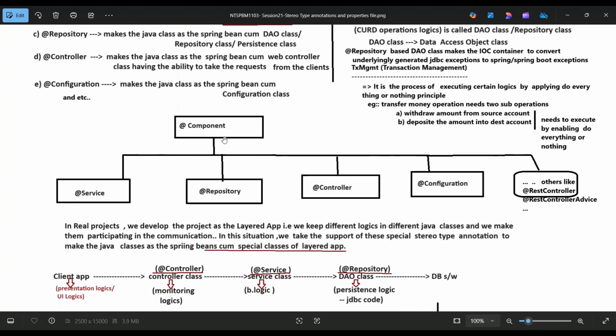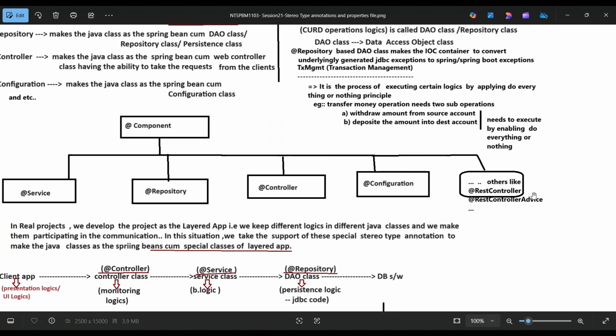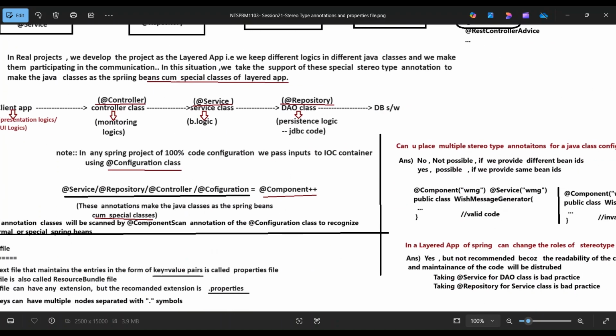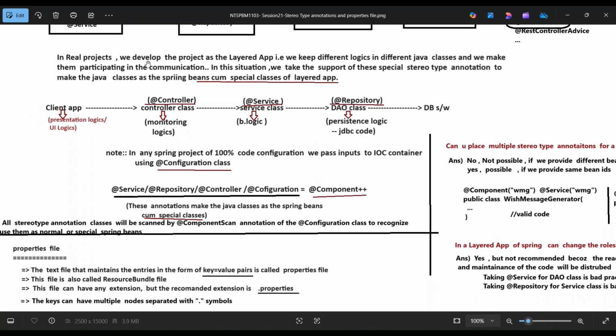There are @Component, @Service, @Repository, @Controller, @Configuration, and others like @RestController and @RestControllerAdvice. In a real project, we develop the project as a layered app. We keep different logic in different Java classes and make them participate in communication.